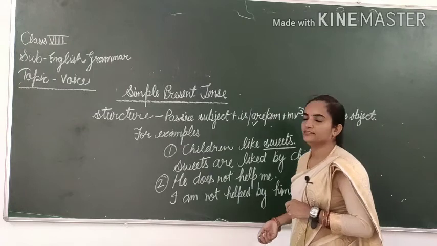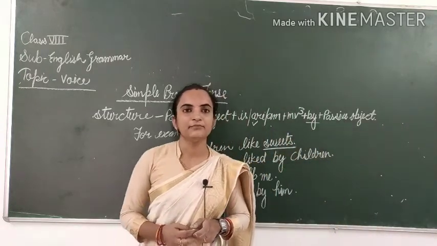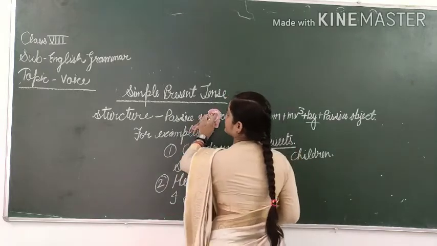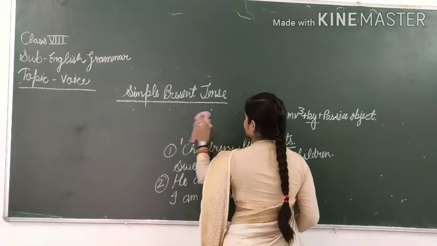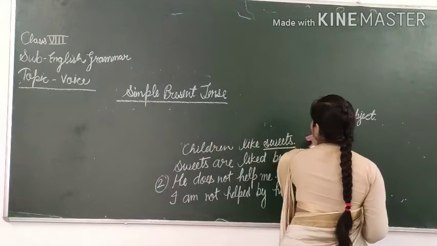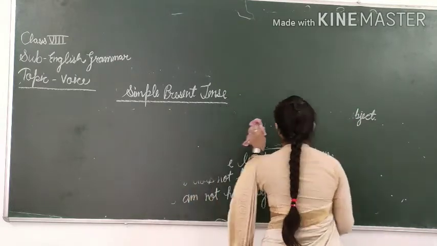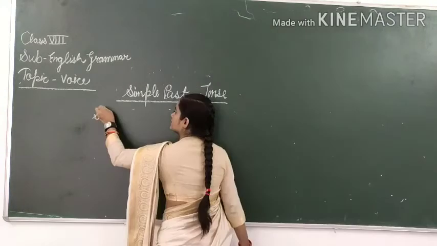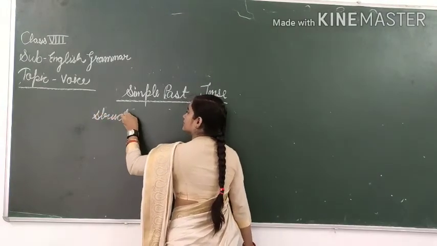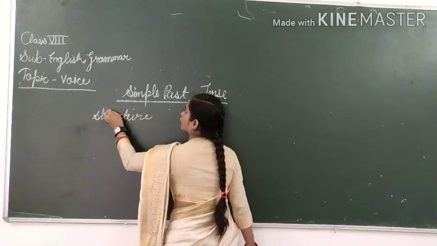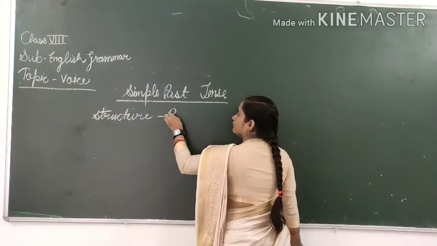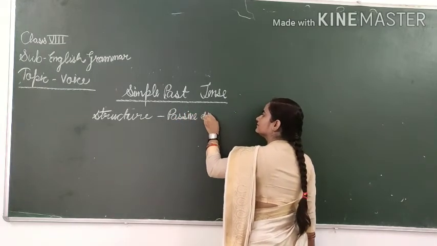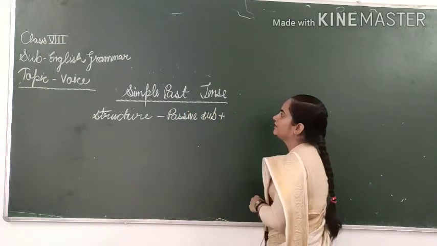Now we will learn the structure of the simple past tense in passive voice. What will become first? Passive subject, plus, now it is past tense.